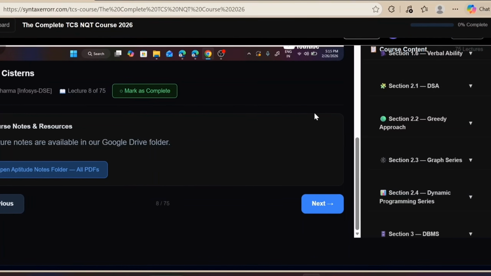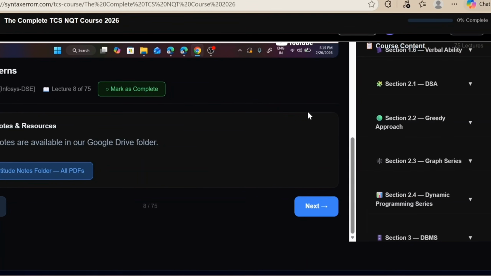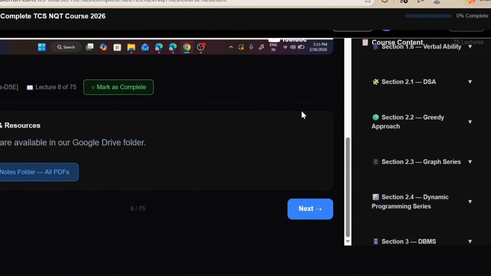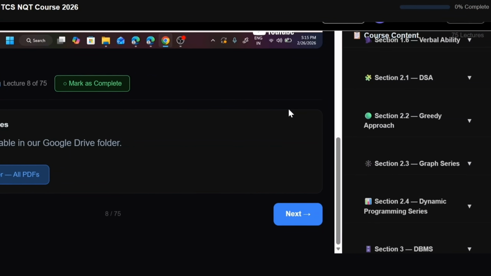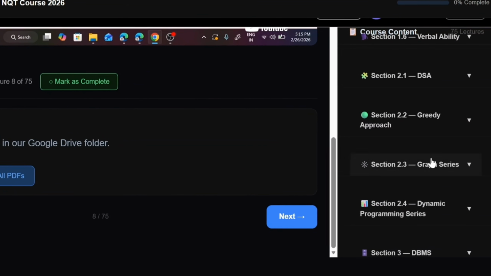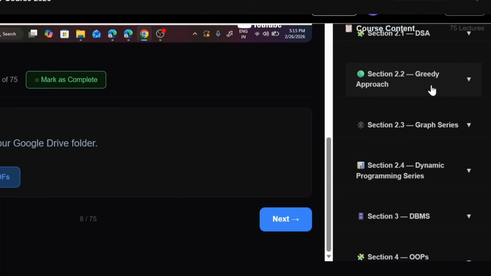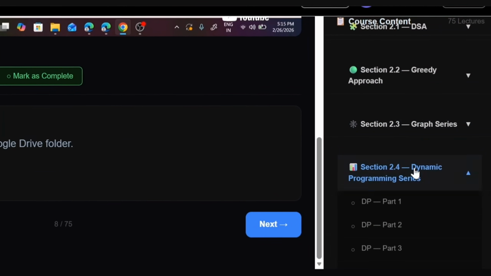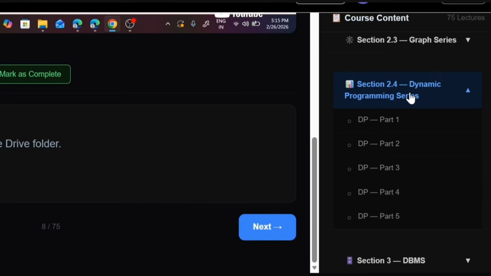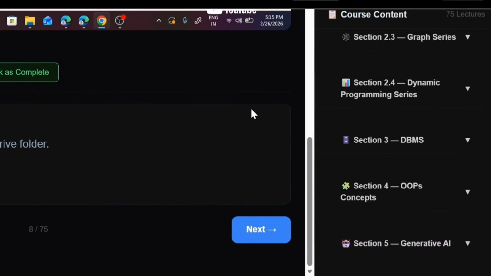Yes, data structures and algorithm. And in DSA, we have not only covered the basic DSA chapters like arrays, strings. No, we have covered the basics as well. But along with basics, we have also covered the advanced DSA. Yes, whether that is greedy algorithm, graph series. Here you can see the graph series, then dynamic programming series. And for all of these things, there is perfect video lectures included inside.